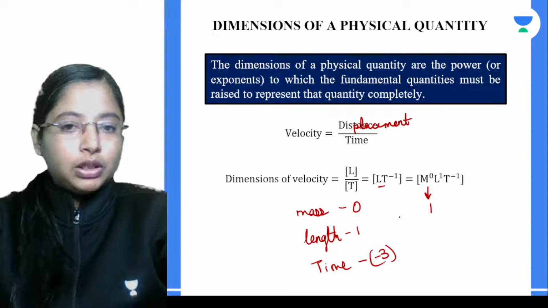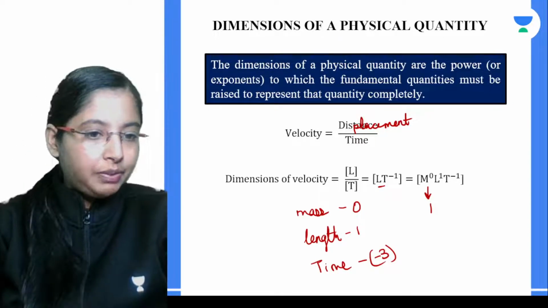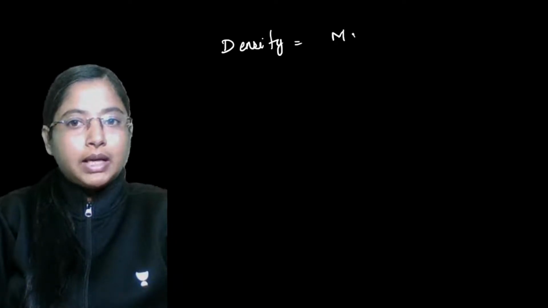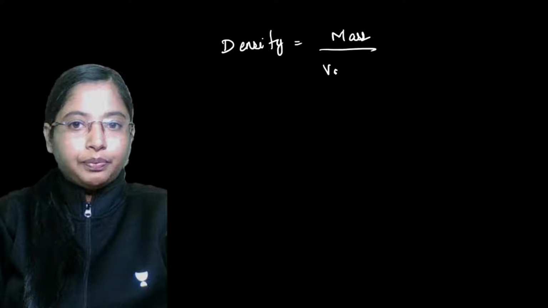Now that we saw velocity, let's see one more example, a very simple quantity: density. Density is given by mass by volume.